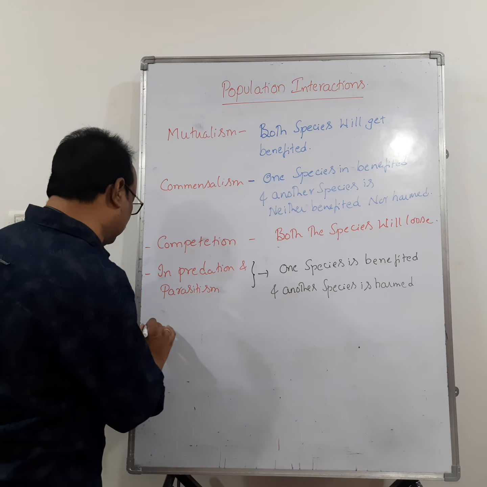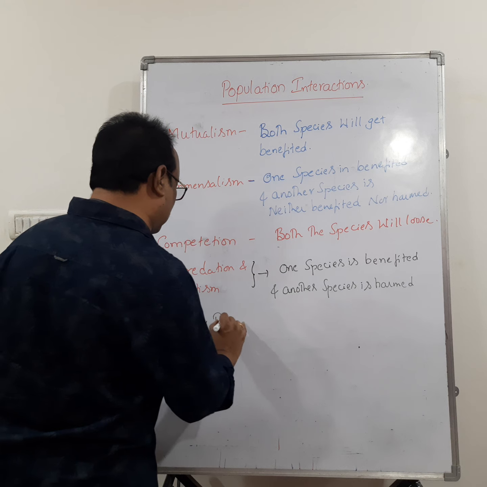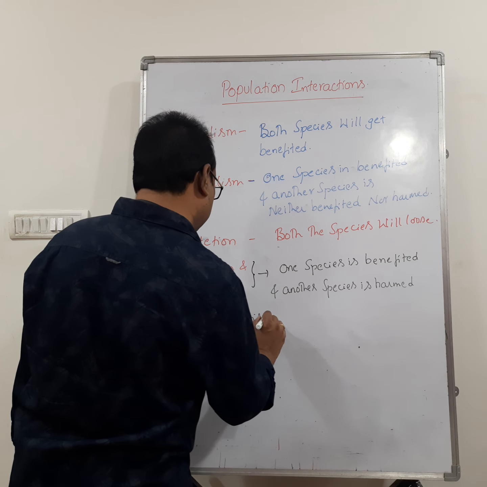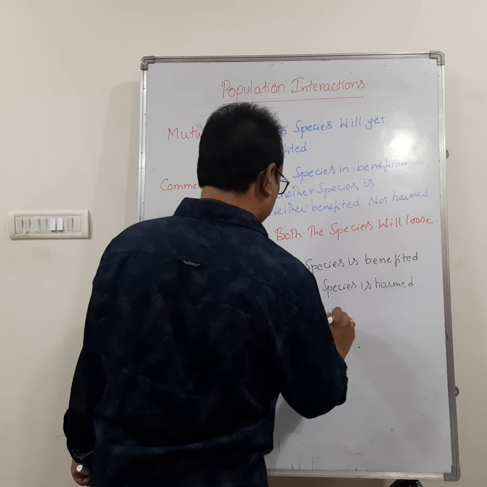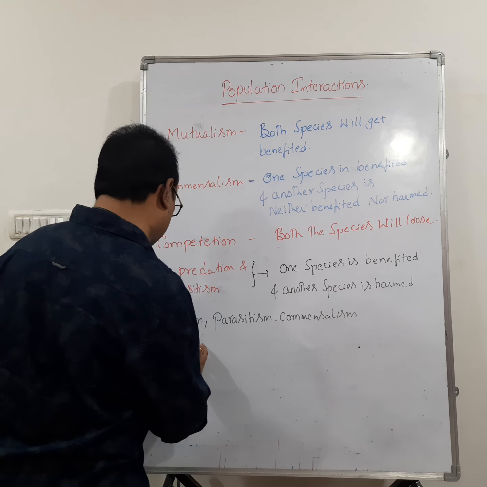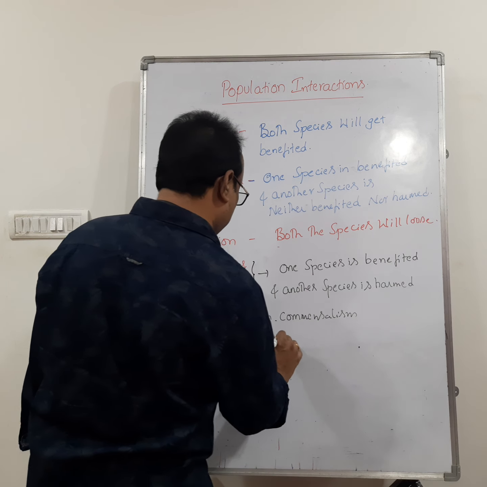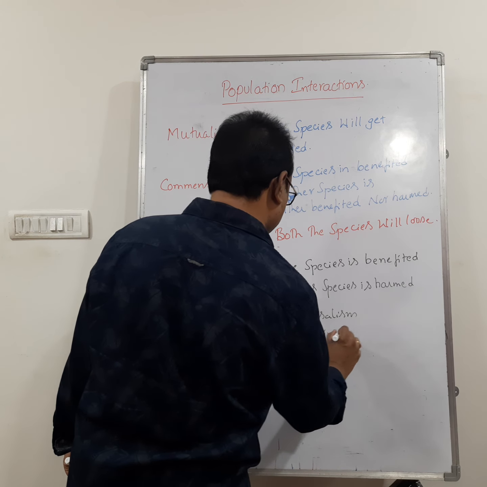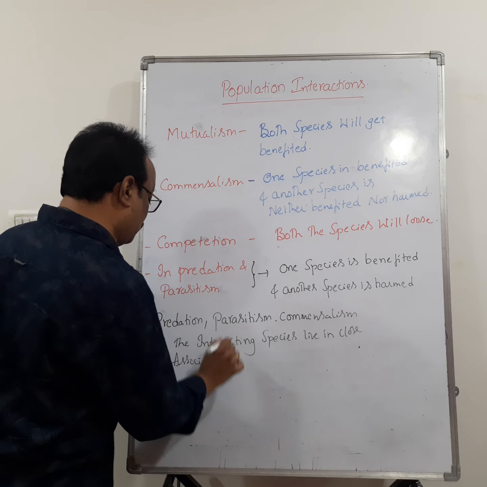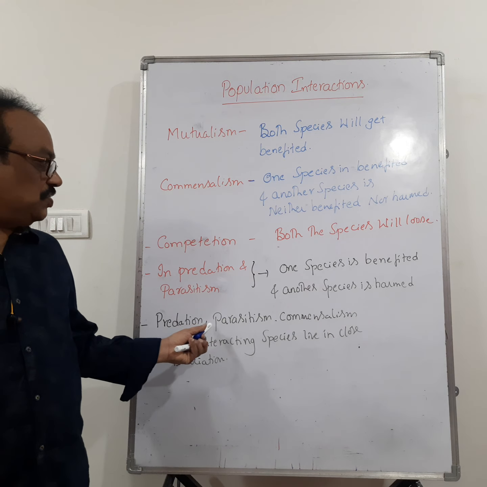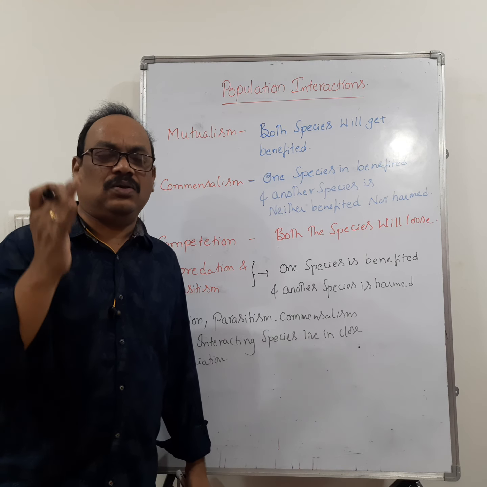Then if you see here, in predation, parasitism and commensalism, the species which are interacting with each other live in close associations.